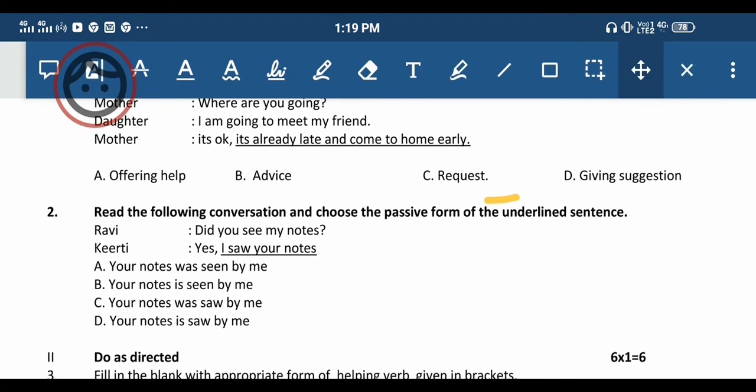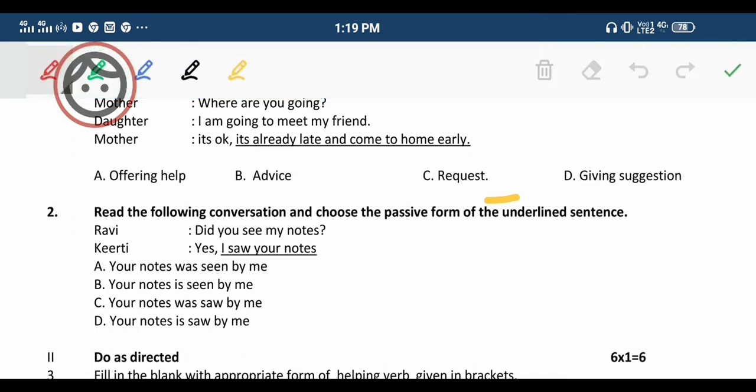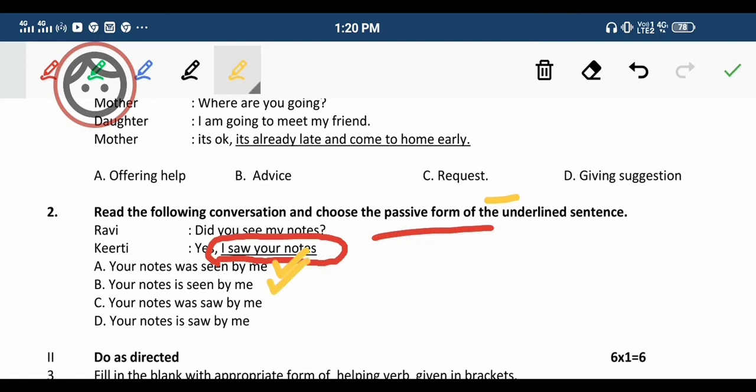Then we'll move on to the next. Read the following conversation and choose the passive form of the underlined sentence. Ravi asked, did you see my notes? And Kirti said, yes, I saw your notes. For the underlined sentence, I saw your notes, you have to change this into passive form. So what will you write? Your notes was seen by me, or your notes is seen by me; not your notes was saw by me.